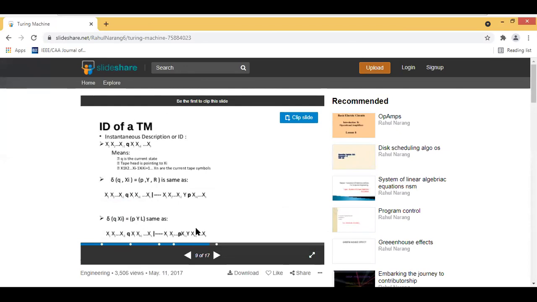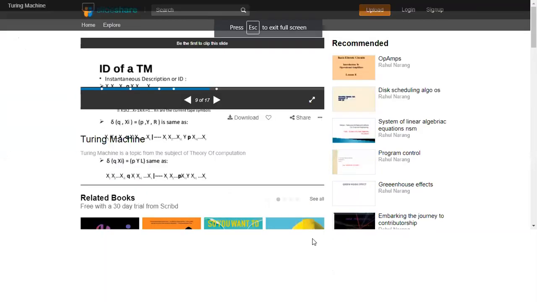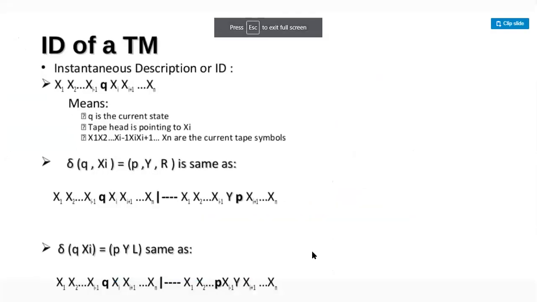You need to move to L means whatever we're having on the right should be moved to the left side. See, xi plus 1 is there on the right, so you need to move that to left. Then p, xi plus 1 and y should remain like this. Along with that y, you need to move this one also, right? Please make a note of this. It will be useful for you as a syntax whenever you are doing the designing of Turing machines.